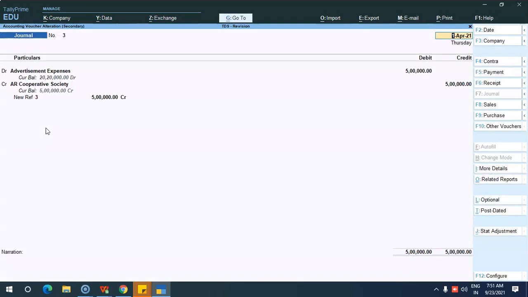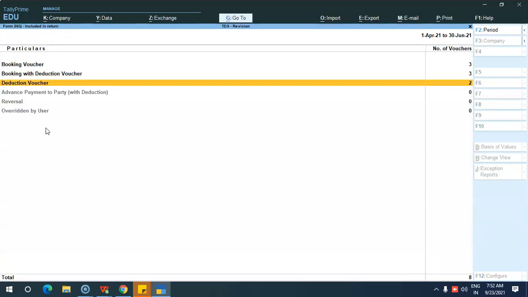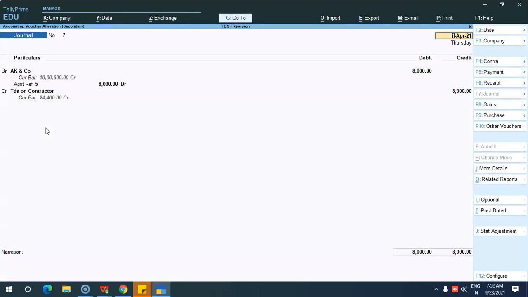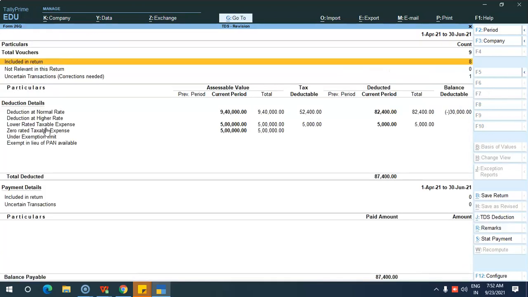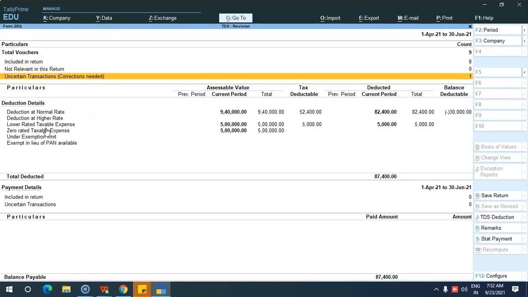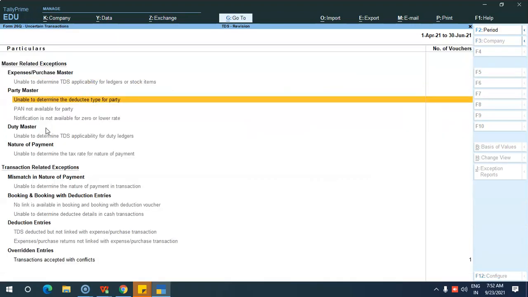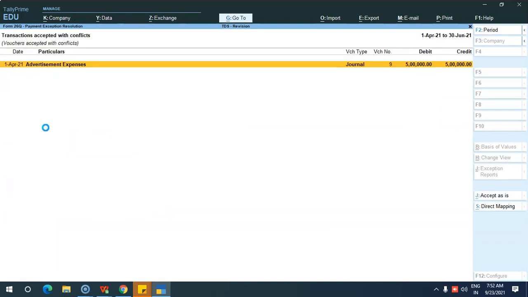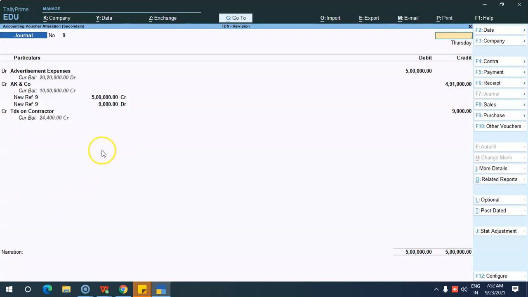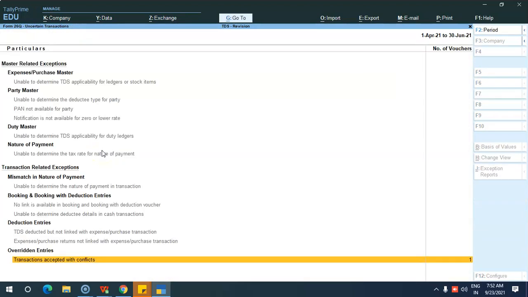This is just a booking voucher. A booking voucher means the transaction is related to TDS, but we haven't deducted any TDS. Then a deduction voucher, where we have done the deduction separately later on. That voucher has been segregated automatically over here. Then not relevant to transaction. Then uncertain transactions. If you have done any transactions where the calculation has some mistakes, they will appear over here, so you have to correct those transactions and then accept them.